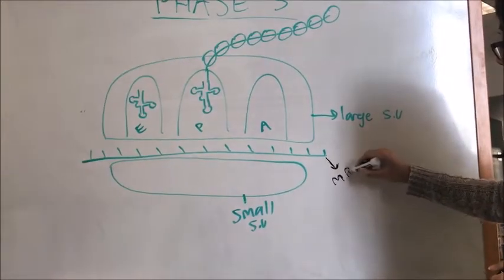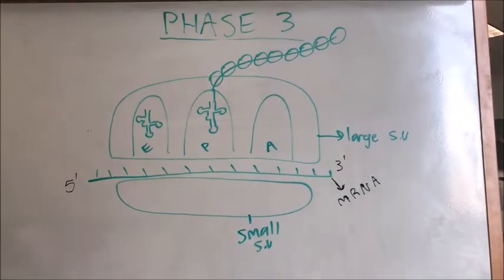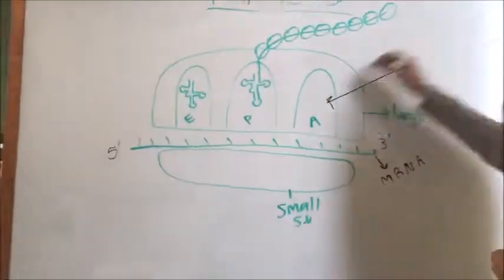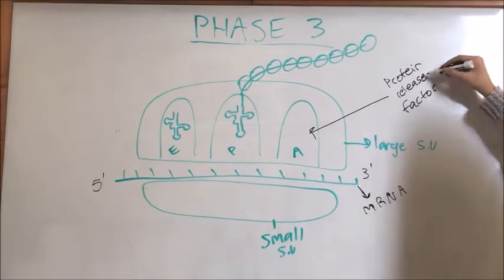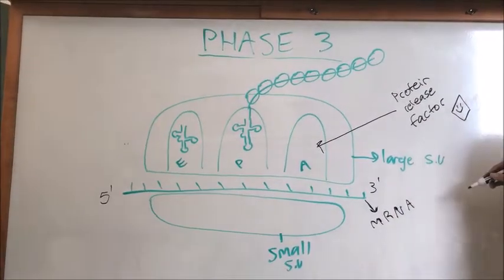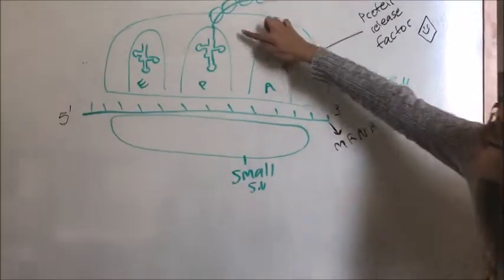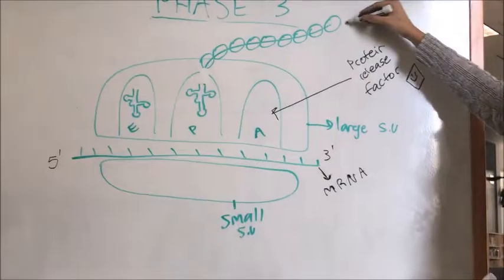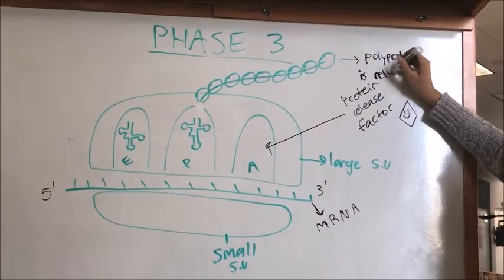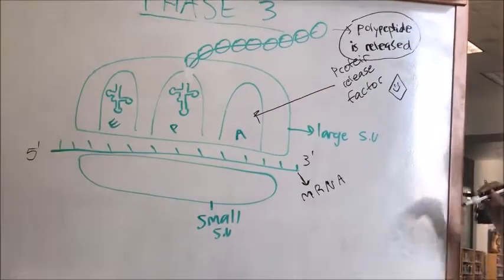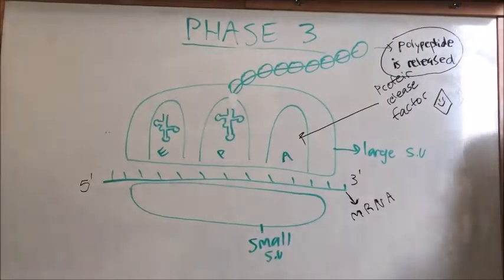The final phase of translation is termination, and it begins once a stop codon, UAA, UGA, or UAG, is scanned in the A site. Once this occurs, a protein release factor, rather than an amino acid tRNA, will bind to the codon and cut off the newly formed polypeptide chain from its tRNA molecule in the P site. With no amino acid to form a peptide bond within the A site, the polypeptide chain is released from the ribosome and the ribosomal subunits separate from the mRNA strand, along with the release factor.